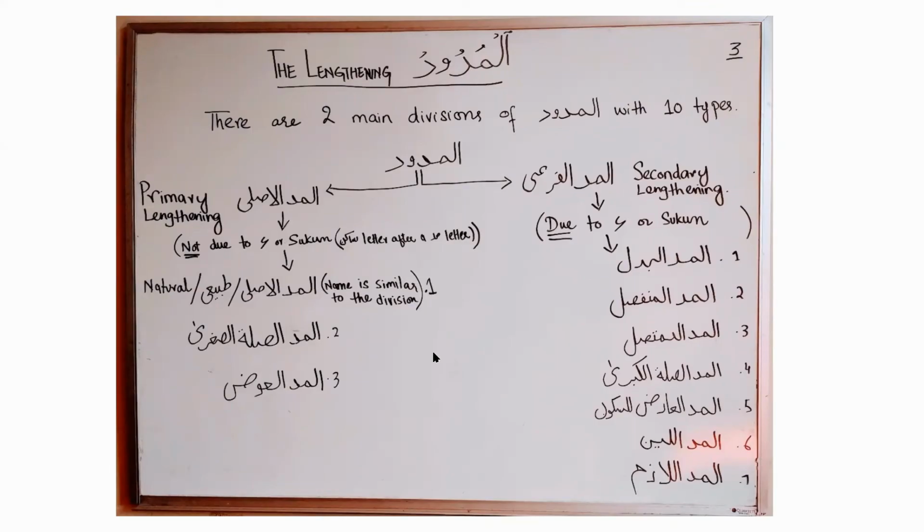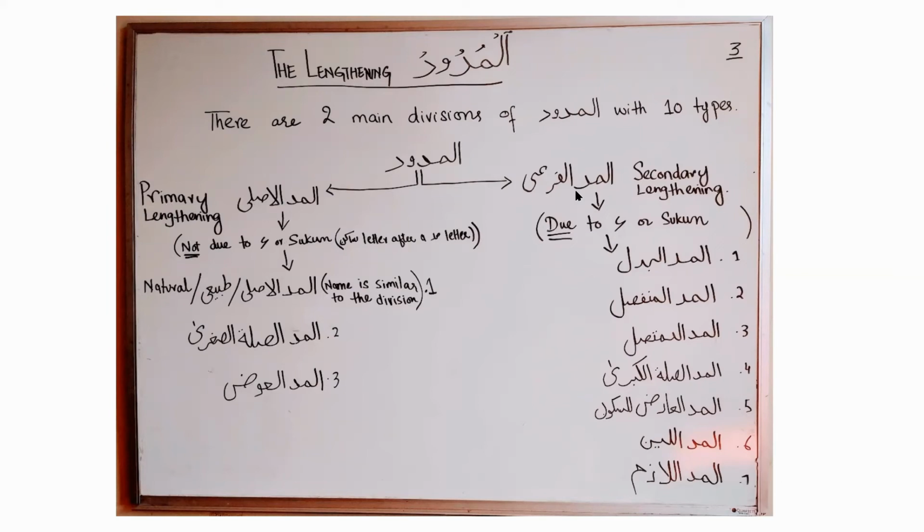There are 10 different types of mudud, and they are split between 2 categories. The first one is maddul asli, and there are 3 mudud under this category. These 3 mudud are not caused by a sukoon after the mad letter or hamza. Maddul asli is also called primary lengthening.